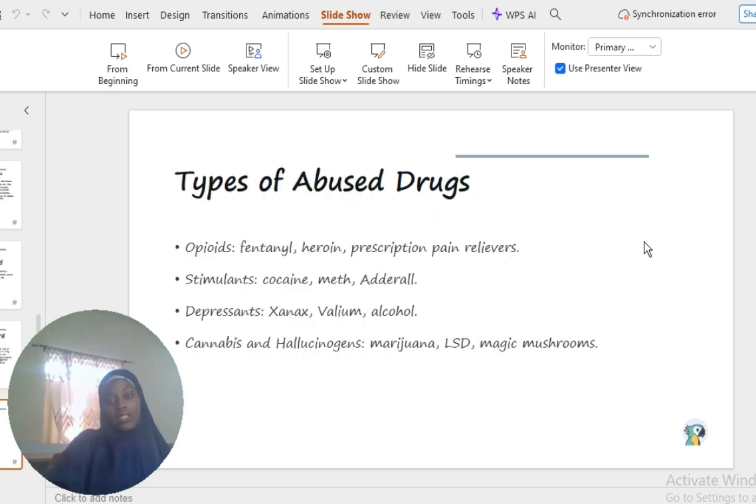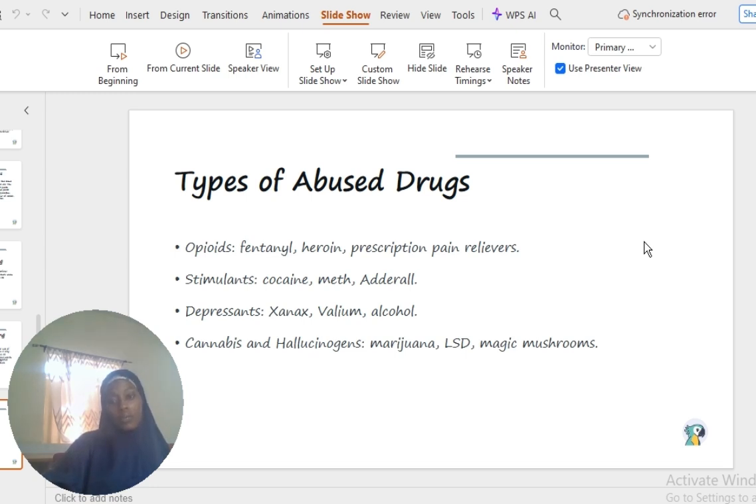Types, or we can say classification, of abused drugs. We have opioids, we have stimulants, we have depressants, we have cannabis and hallucinogens. Now, what are the stimulants? Stimulants are the ones that make you hyper.